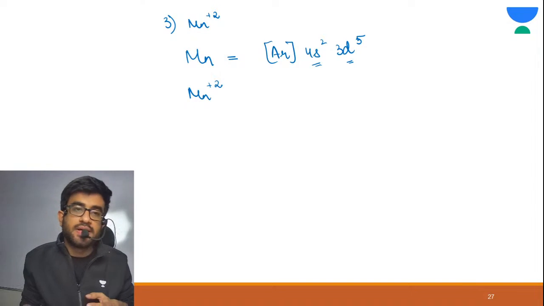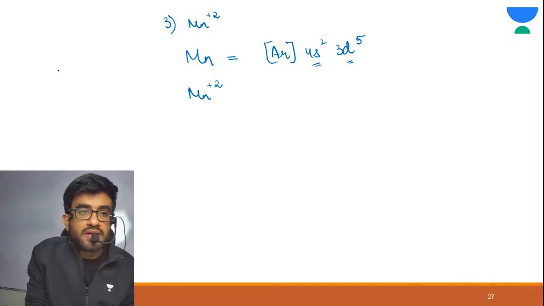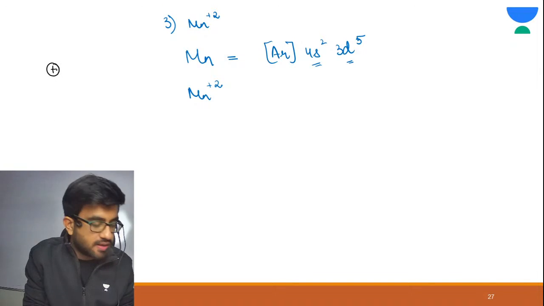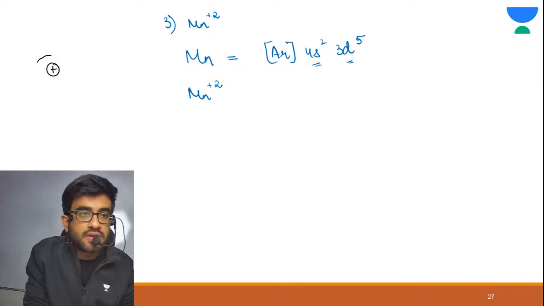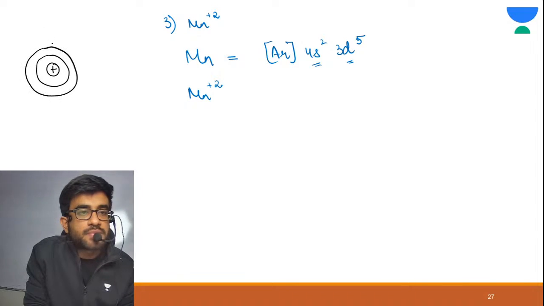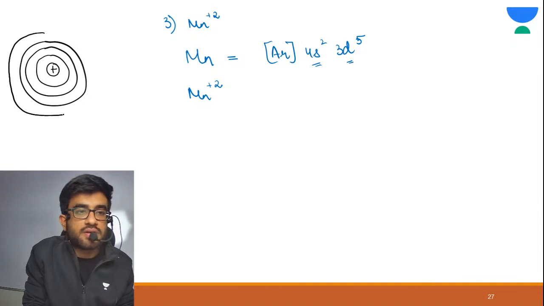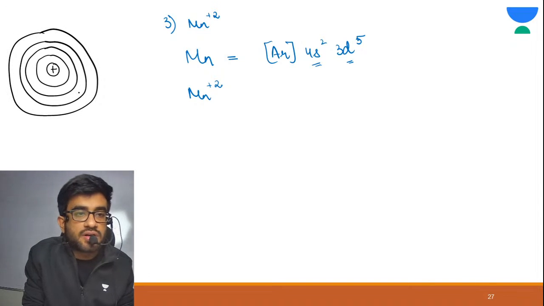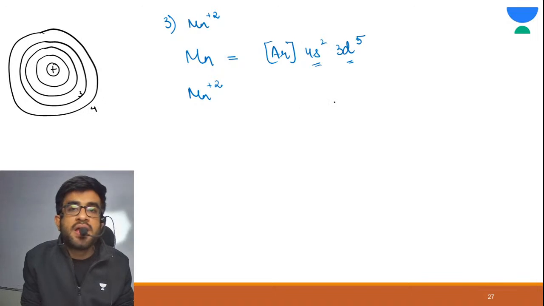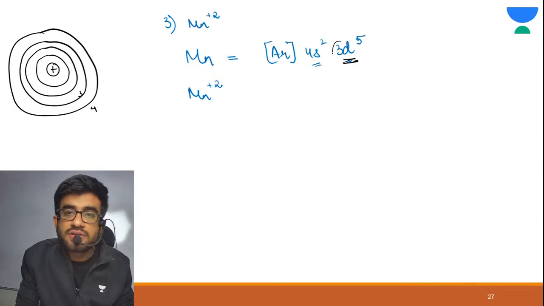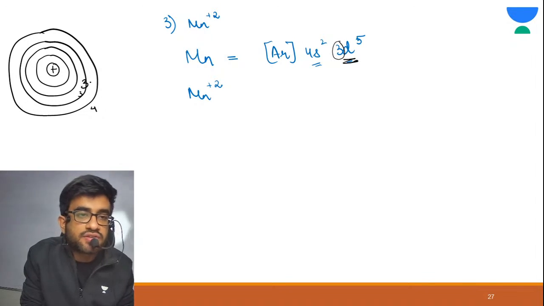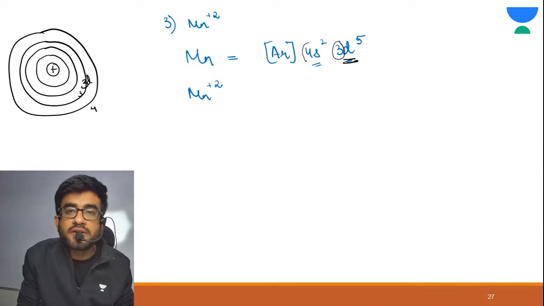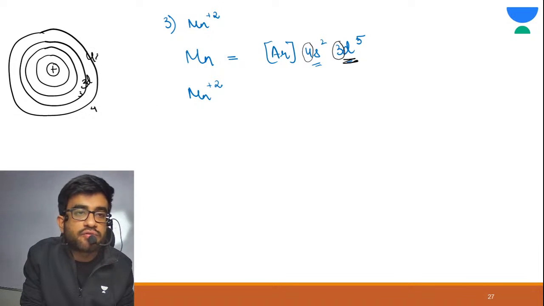Okay, now let me explain this. This is your nucleus. This is your first shell, this is your second shell, this is your third shell, and this is your fourth shell. Now 3d is present in which shell? Third shell. Here it is your 3d. 4s is present in which shell? Fourth. Here it is your 4s.